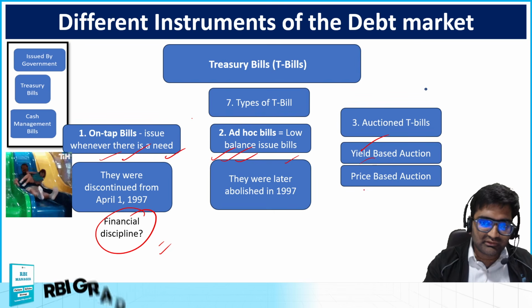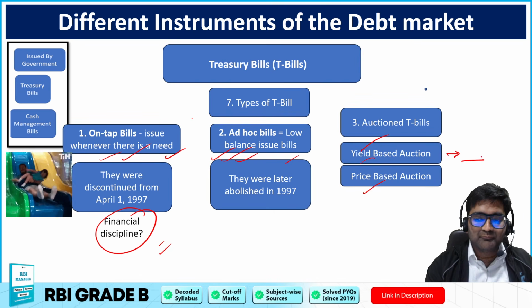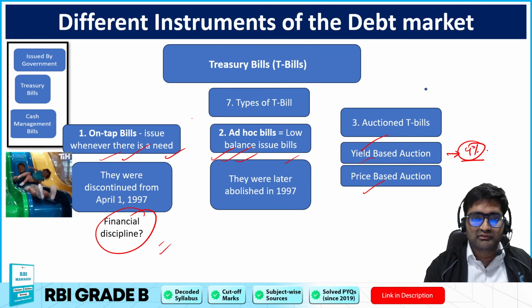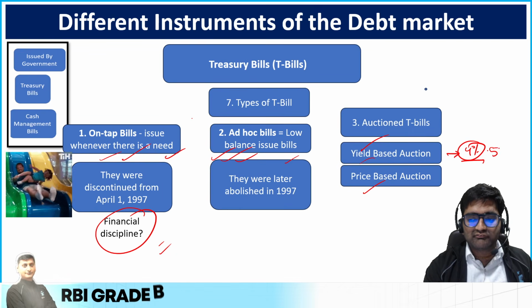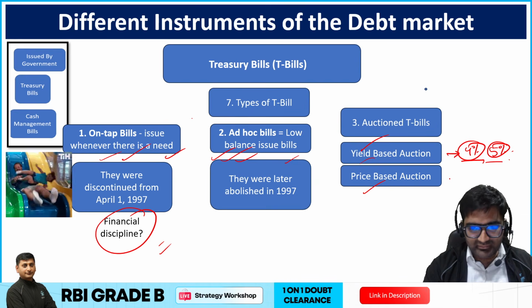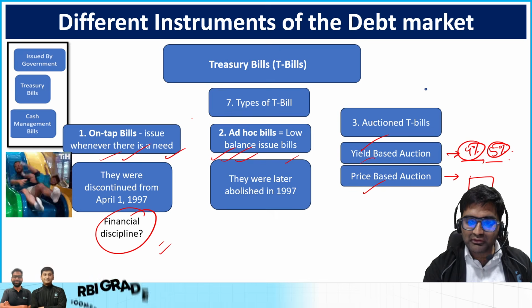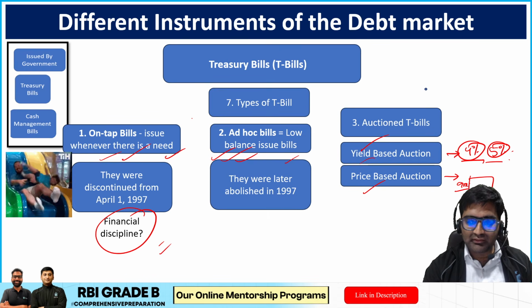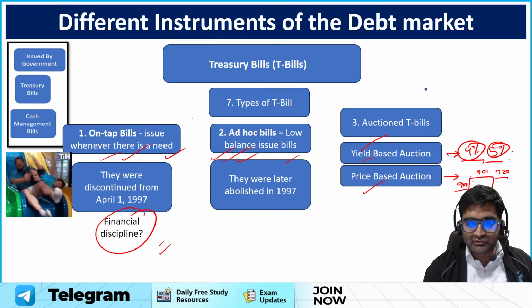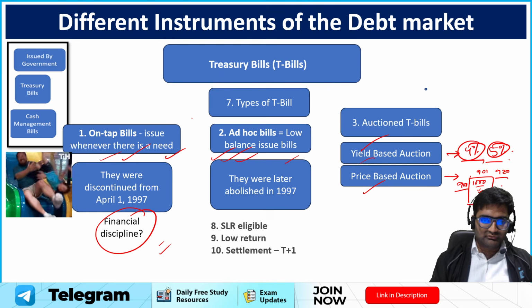Now auction treasury bills are yield based and price based. Yield based in the sense you tell them, okay, 4% profit is something that I'm expecting. Someone says 5%, and whichever bid RBI thinks is the best, it selects that. People can also bid on the price of the particular bond, like you can pay 900, someone says I'll pay 901, someone says 920 on this bond which is giving me 1000 rupees. So that is price based auction.